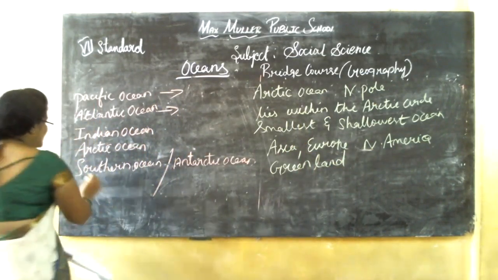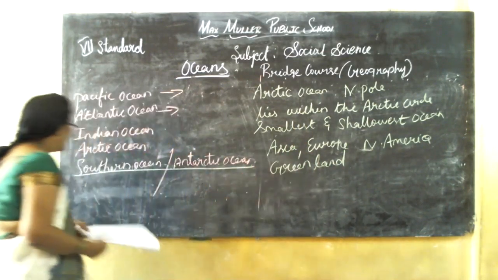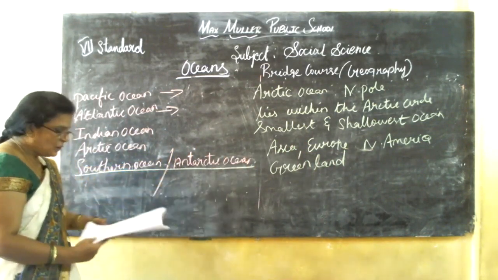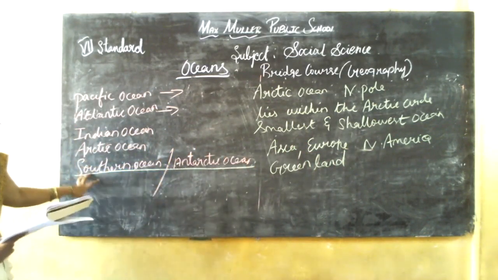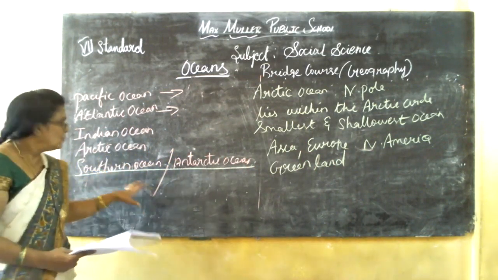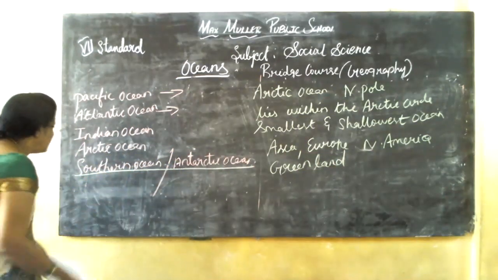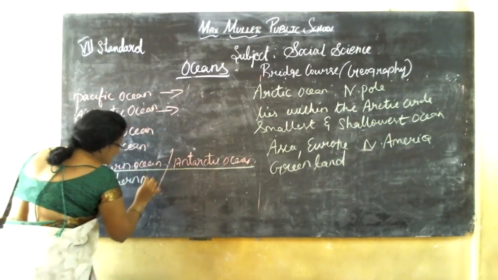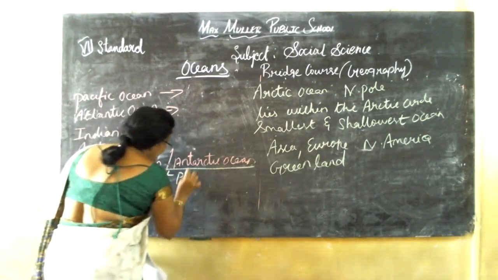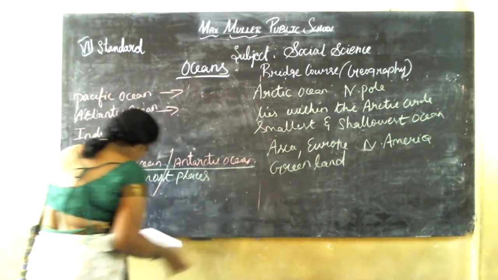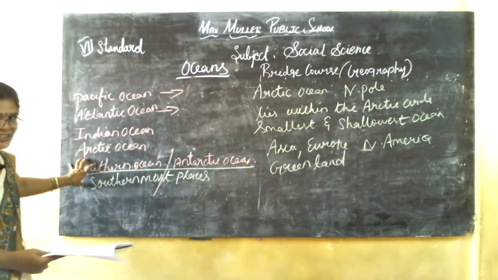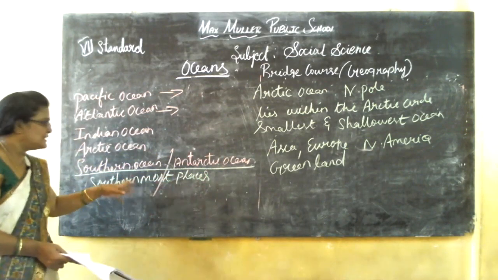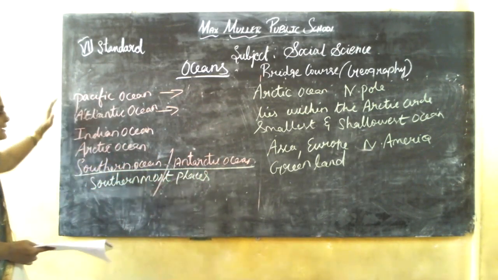The next one is the Southern Ocean. The Southern Ocean, we can also call it the Antarctic Ocean. It occupies the southernmost place. It extends to the three major oceans.